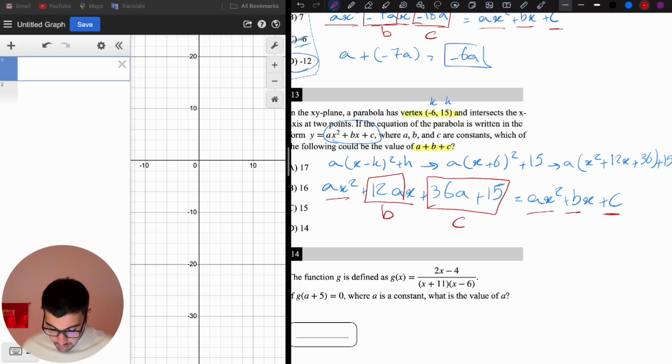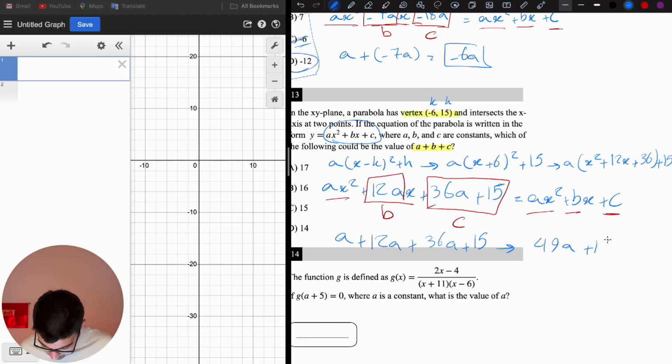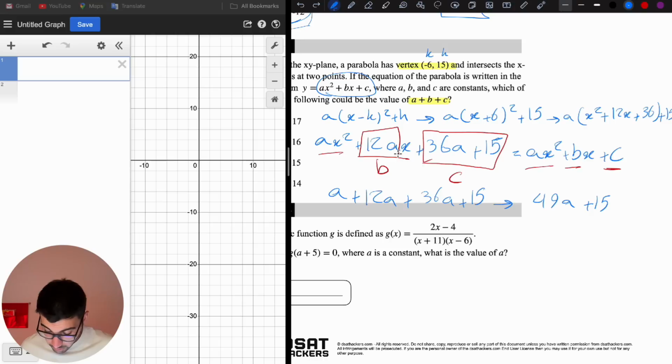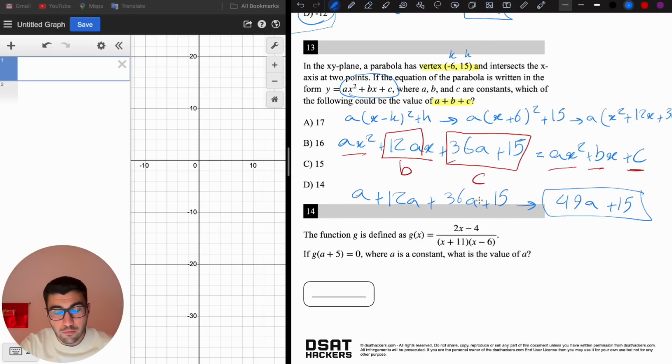And we're being asked what is a plus b plus c. So a is just a, plus b is 12a, plus 36a plus 15. We want to find this. Let's just simplify. It's going to be 49a plus 15. We want to find what can be the value of this 49a plus 15. So we don't know what a can be.